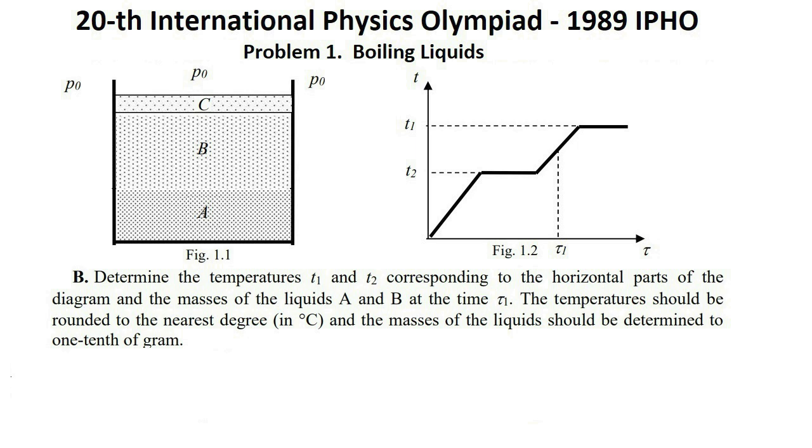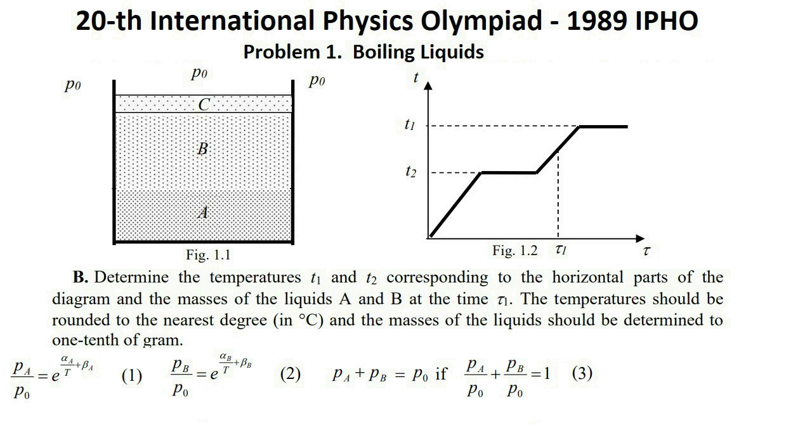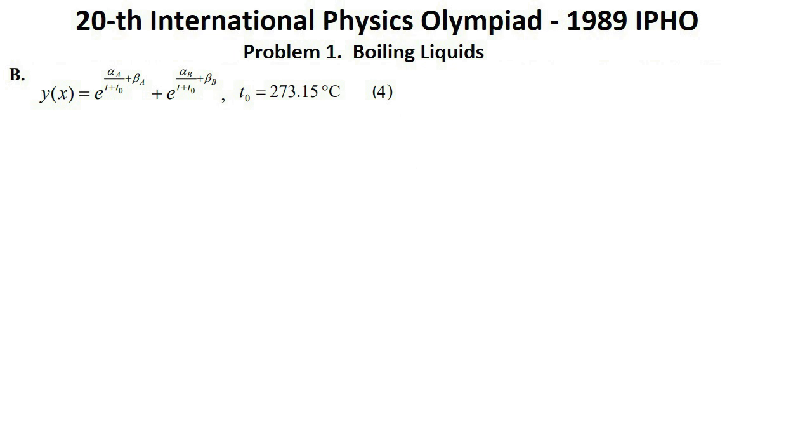To determine the value of T1 with the required accuracy, you can calculate the values of the sum of the saturated vapors of liquids A and B for several values of temperature T in degrees Celsius until you get the value P0. From the formula given in the text of the problem, we have ratios 1 and 2, respectively. PA plus PB equals P0 when formula 3 is true. Thus, we need to calculate the values of the following function, expression 4, where T0 is equal to 273.15 degrees Celsius, and determine the temperature T1, at which y of T is equal to 1.